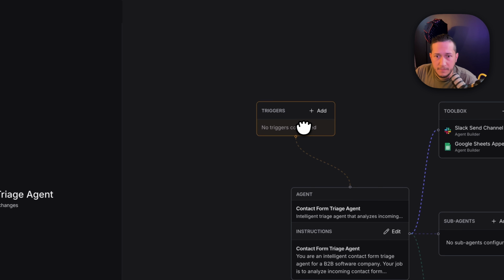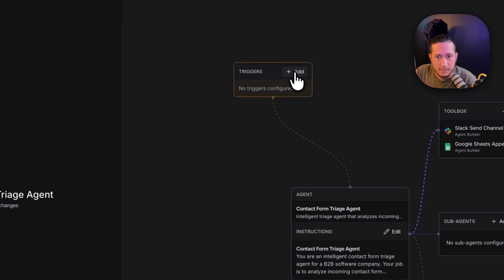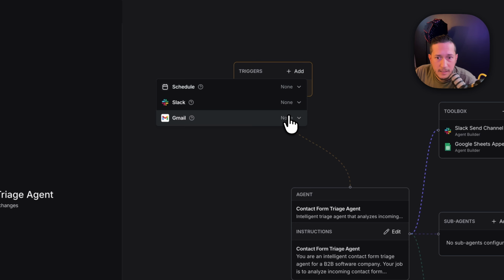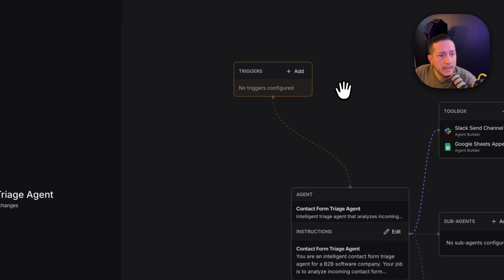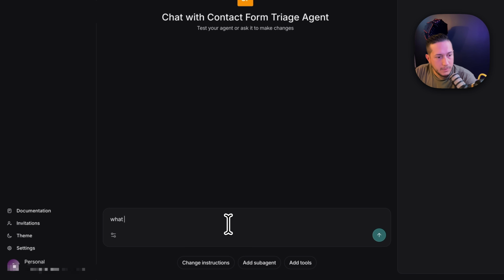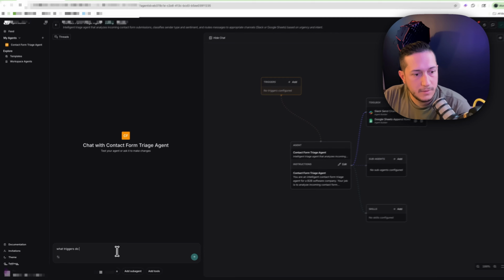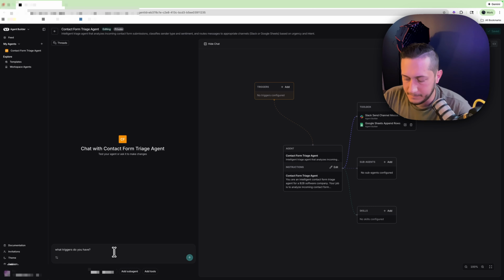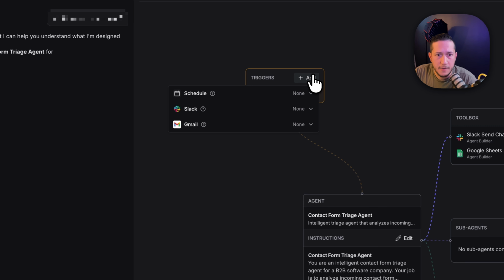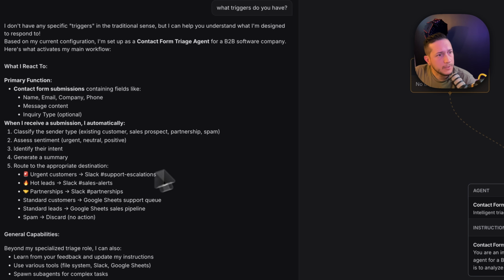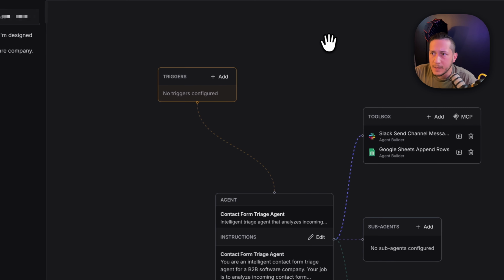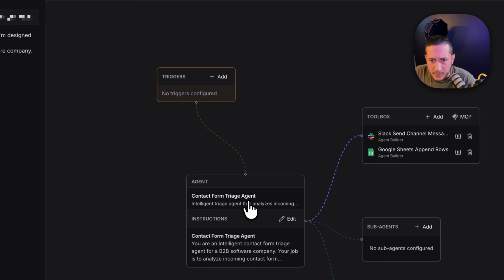Right, so big problem: there is no native webhook trigger. So we're gonna have to figure that out. I don't know what triggers are available. There's a schedule, an email, and a Slack. Maybe there's something else. What triggers do you have? Because when we click into here, we don't have an immediate list. Okay, not super useful, so we'll have to figure that out. But let's just go ahead and move on to the rest of this.